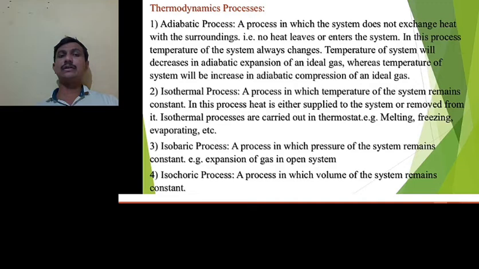Now we have to see the next process, that is the isothermal process, the process in which the temperature of the system remains constant, means temperature doesn't change. That's why delta T is equal to 0 in an isothermal process. So in this process, heat is either supplied to the system or removed from the system. Such types of processes are carried out in thermostats. Examples of isothermal processes are melting, freezing, evaporating, sublimation.